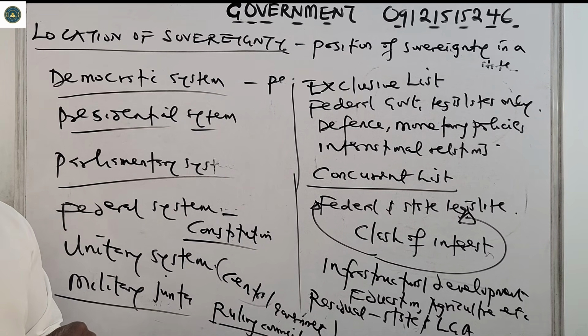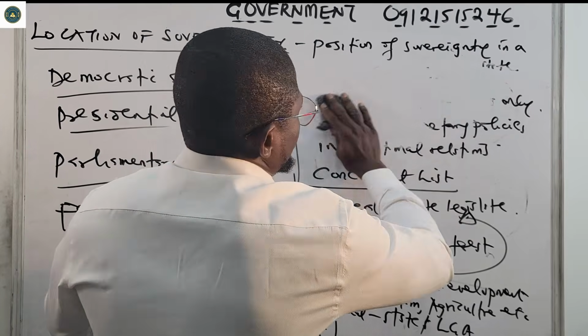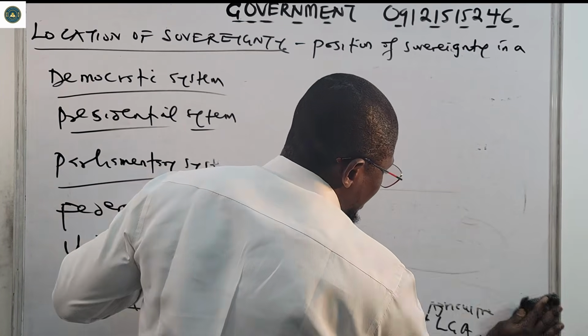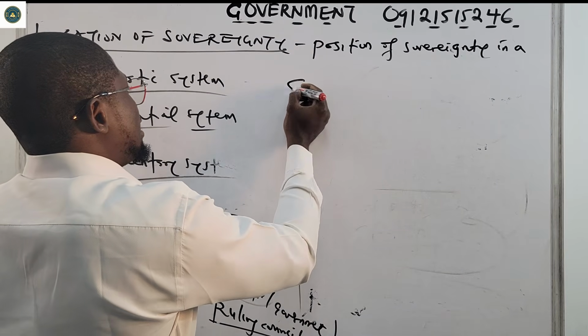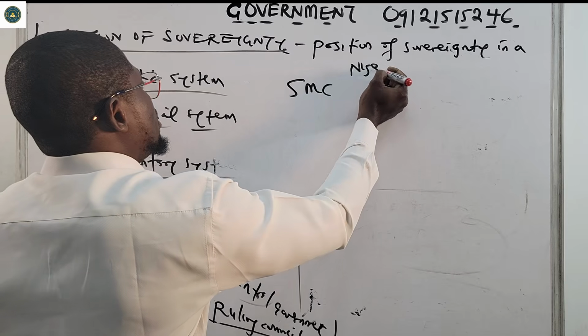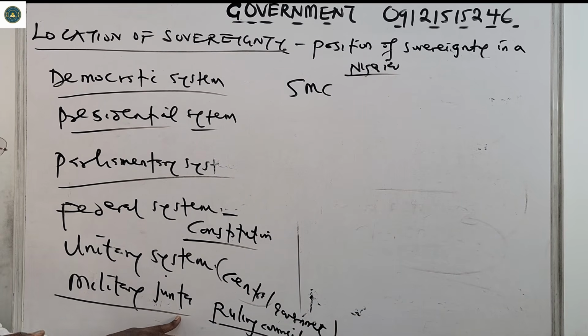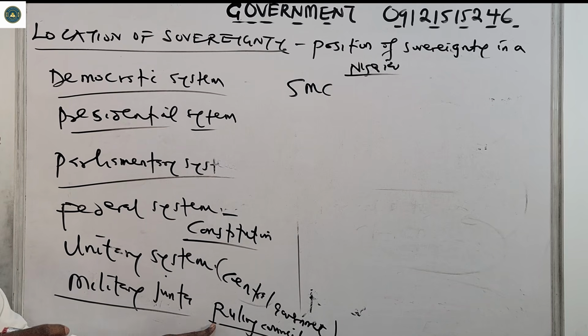For example, in Nigeria, during the military regime, we had so many ruling councils. For example, we had the Supreme Military Council, SMC. This was in Nigeria during the military regime. Like we said, in a military junta, the highest policy making body is the ruling council.